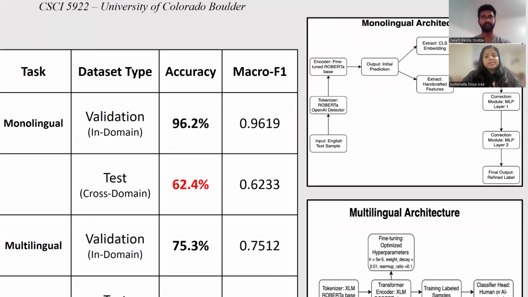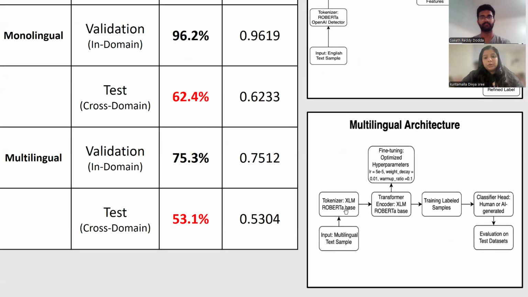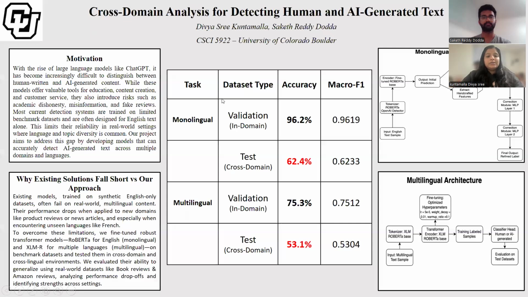For the multilingual system, we used the XLM-RoBERTa base model. We carefully fine-tuned it using optimized hyperparameters like learning rate and warm-up steps to keep training within our GPU time limits. We then tested it on unseen multilingual reviews to see how well it handled the new content. Both architectures were designed to balance accuracy and real-world usability. Now Saket will talk about the results and key takeaways.